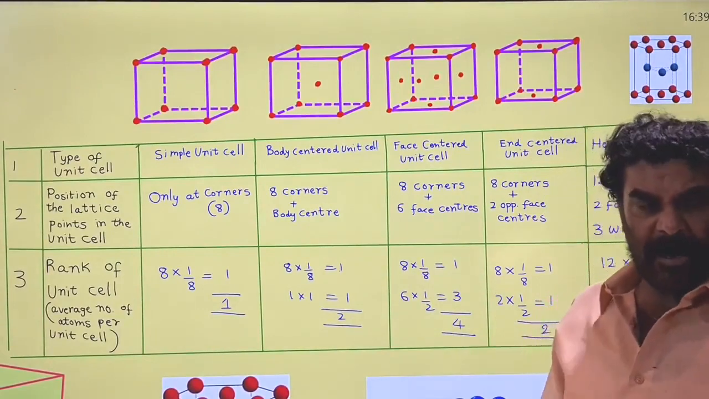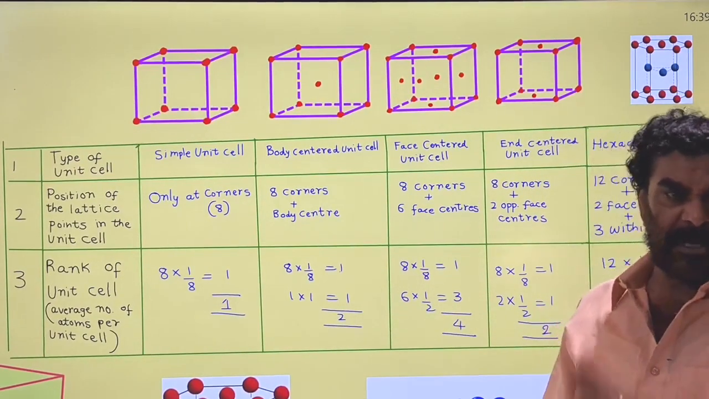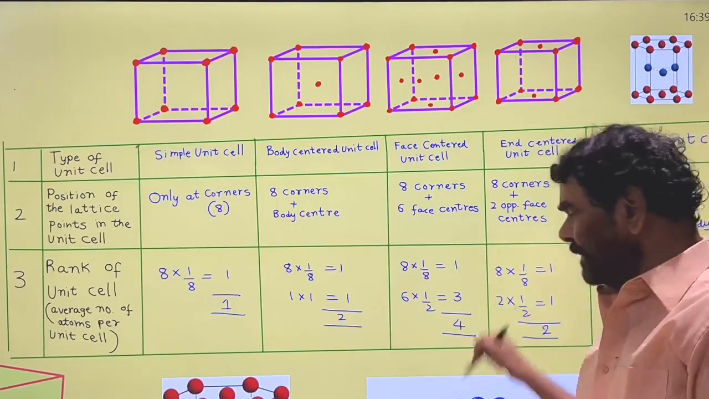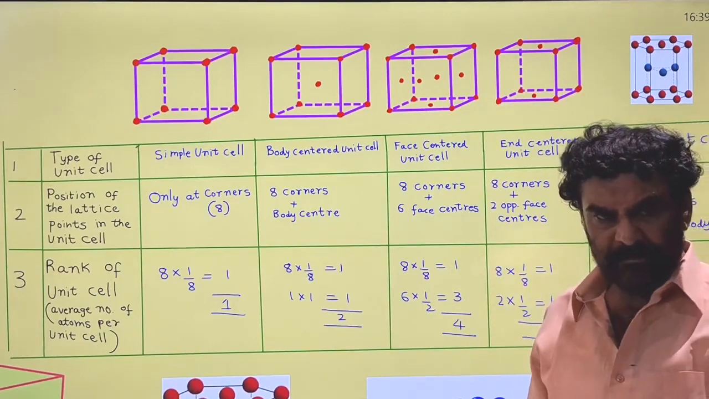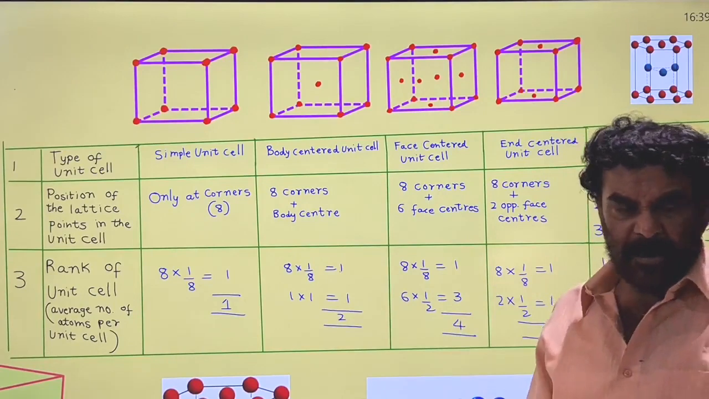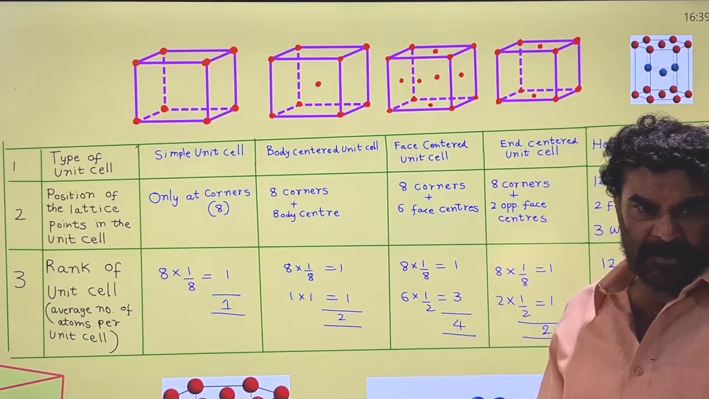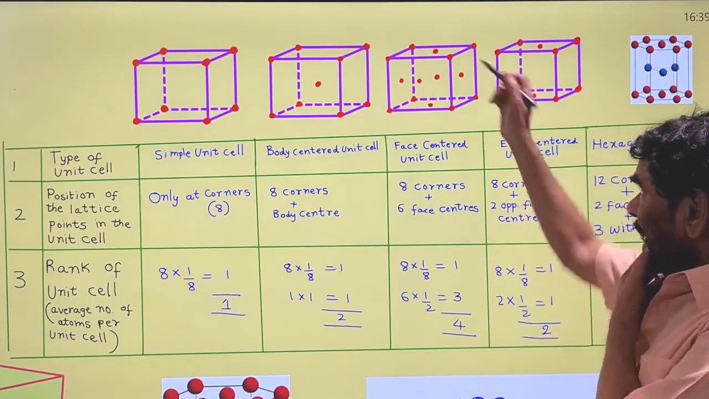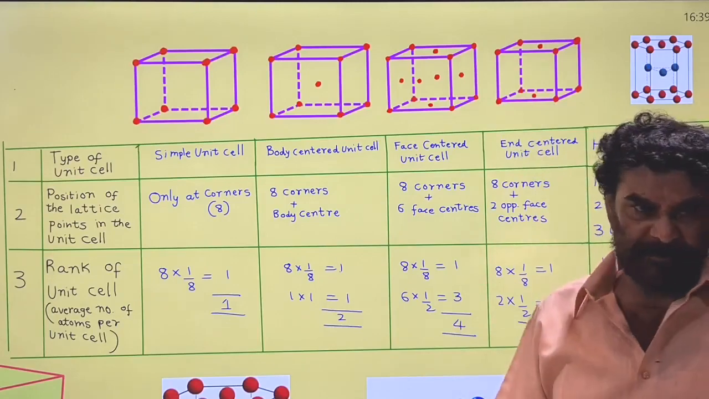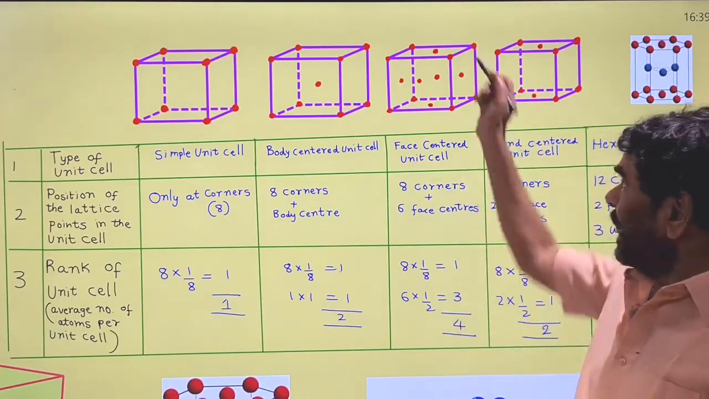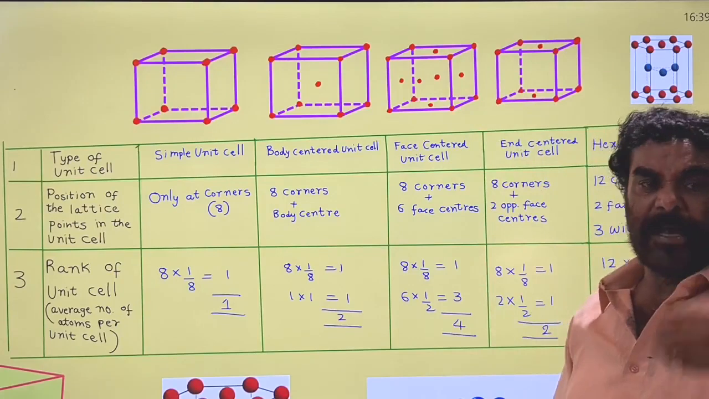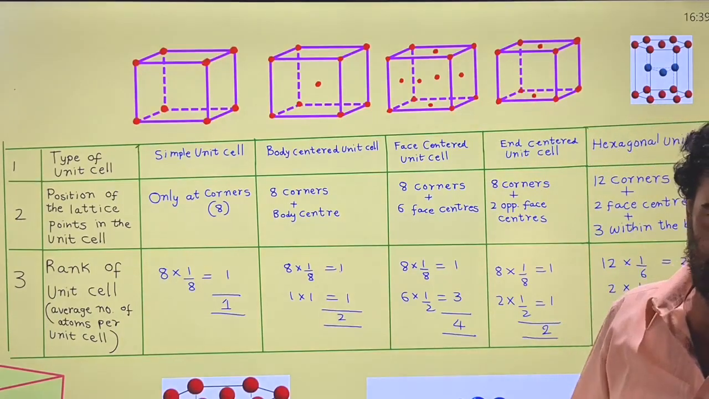The contribution of each corner atom to a given unit cell is 1/8. So at the corners, in total, 1 atom is present. There are 8 atoms, and from each atom only 1/8 is contributed to that unit cell.